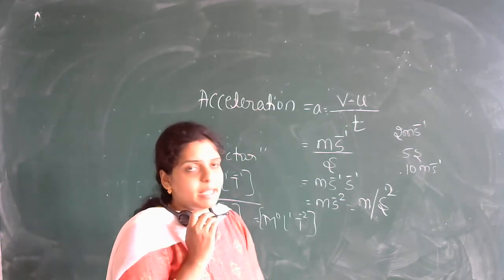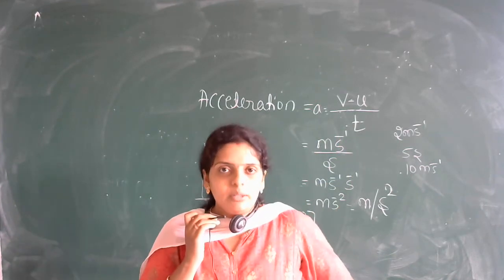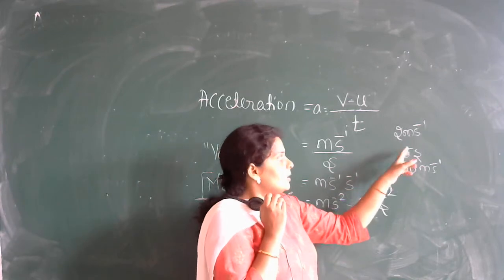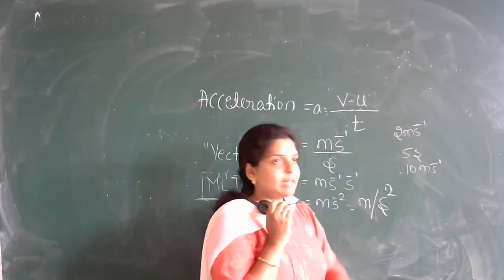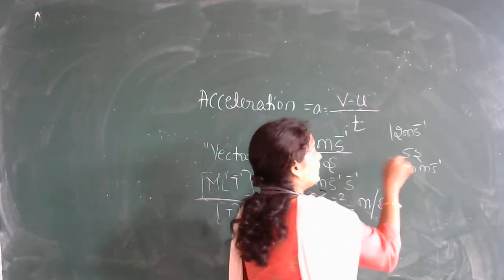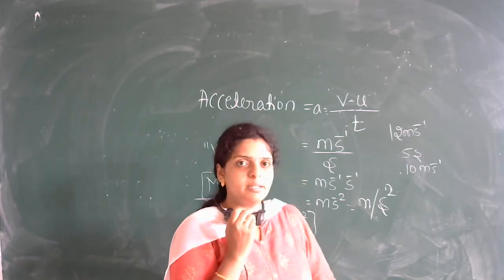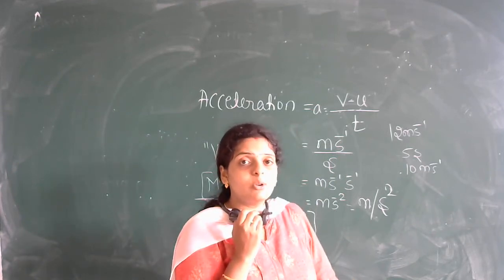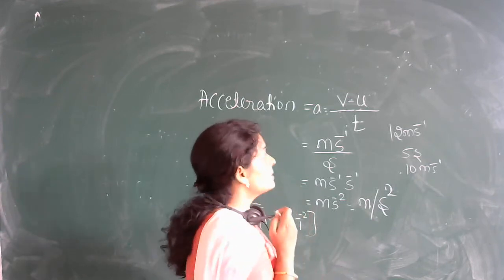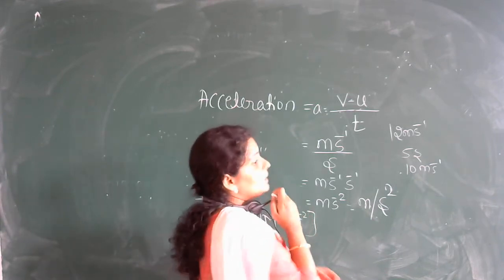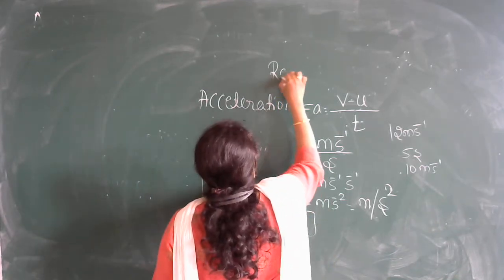Sometimes when you do the calculation you may get a negative answer. When will you get a negative answer? When your initial velocity is more than the final velocity. Suppose this is 12 and this is 10. What will be the answer? You will get minus 2. So what is it called? Negative acceleration. Negative acceleration is called retardation.